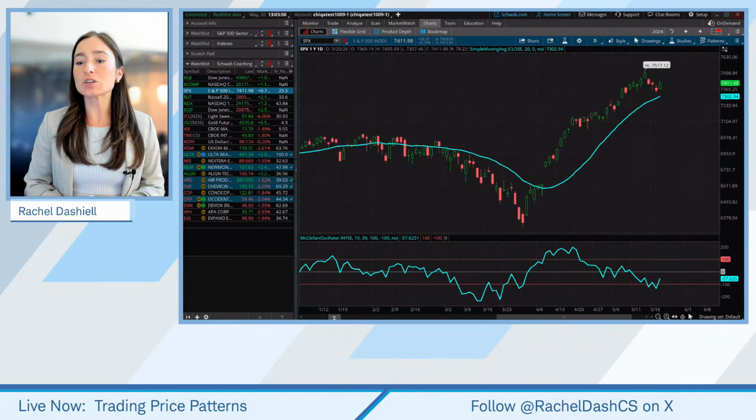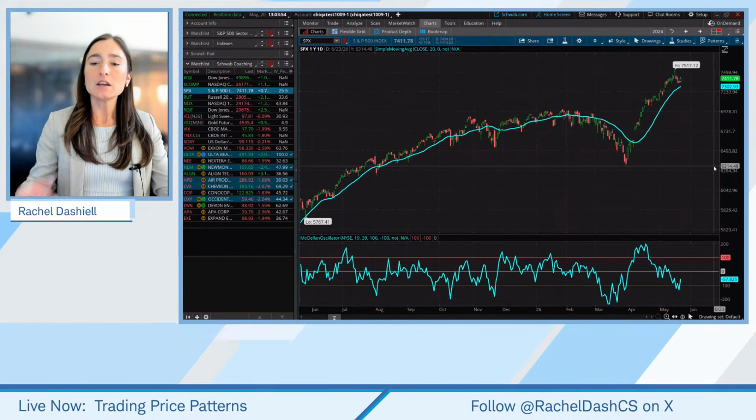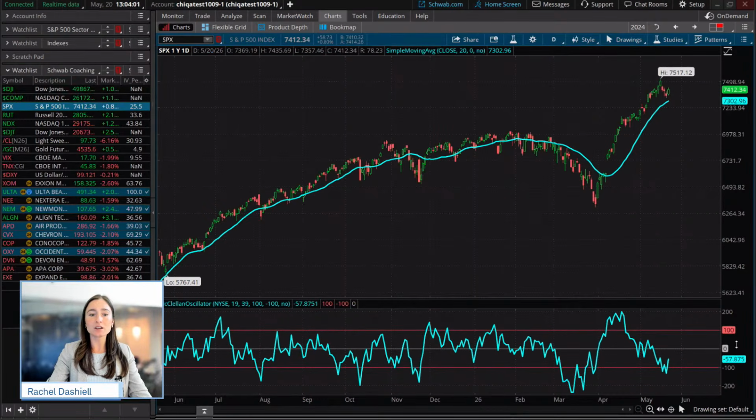So I thought this was a good chance to bring another type of indicator to talk about today, which is the McClellan oscillator. For those of you that are not familiar with the McClellan oscillator, it is essentially a breadth measure. It takes a 19-day exponential moving average minus a 39-day exponential moving average of net New York Stock Exchange advancers. So it's taking all the stocks that have been advancing and declining, taking the net amount of advancers, and smoothing it with that difference between those EMAs.